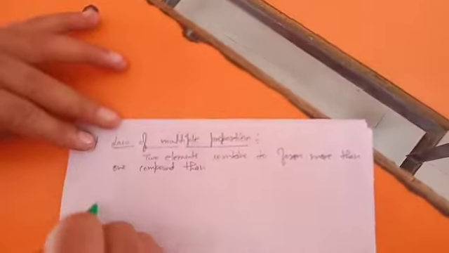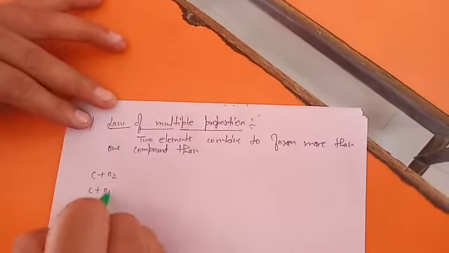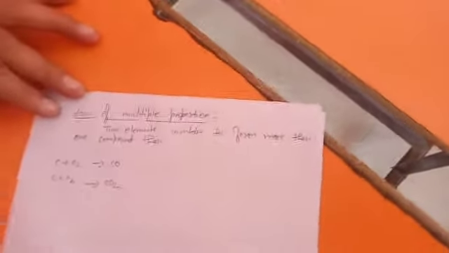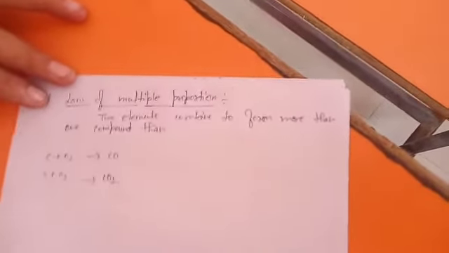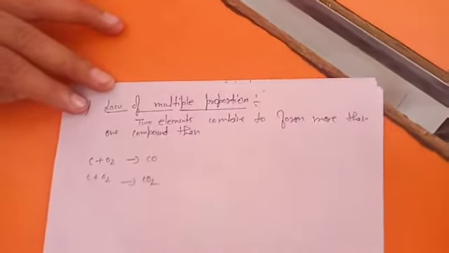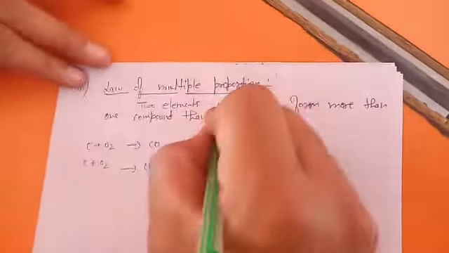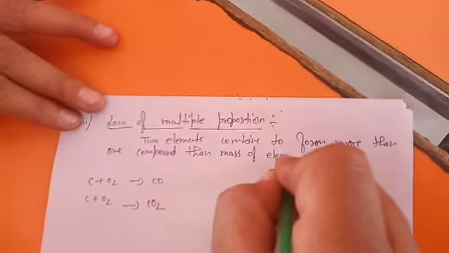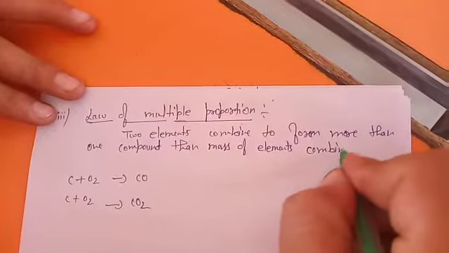For example, let's say carbon and oxygen when combined, they can convert into carbon monoxide as well as carbon dioxide. Okay, so the same elements but forming different compounds: carbon monoxide and carbon dioxide. So let's discuss what the law is saying. If two elements combine to form more than one compound, then the mass of the elements combines differently.